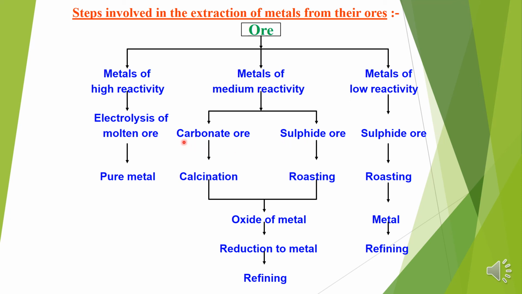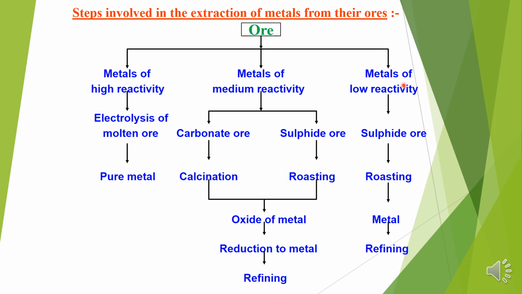When these carbonates or sulfides are extracted from the earth crust, they will be subjected to concentration so that the gangue particles will be removed. Then by either of these methods, calcination or roasting, they will be converted into the oxide of the metal, and finally this oxide will be reduced to metal, and then the metal will be refined electrolytically.